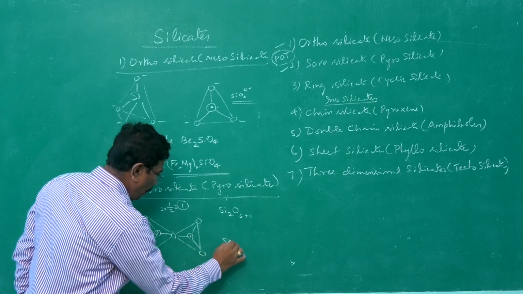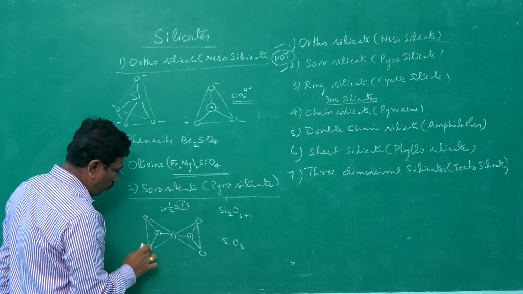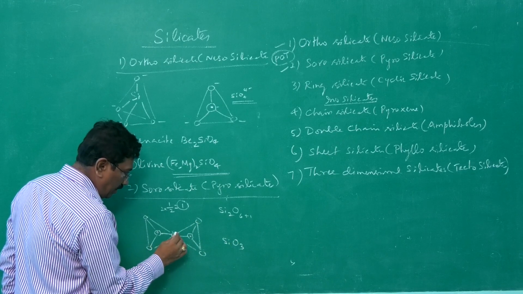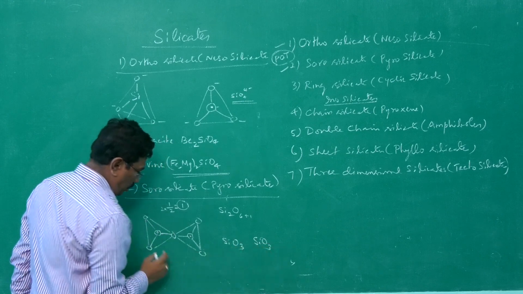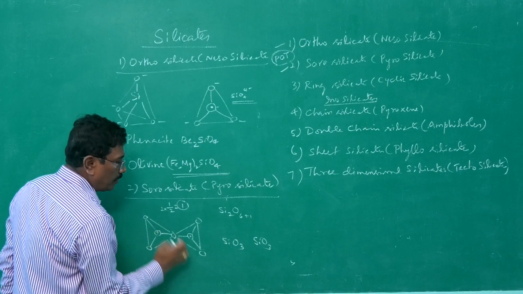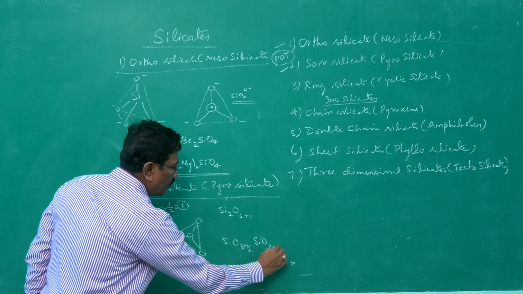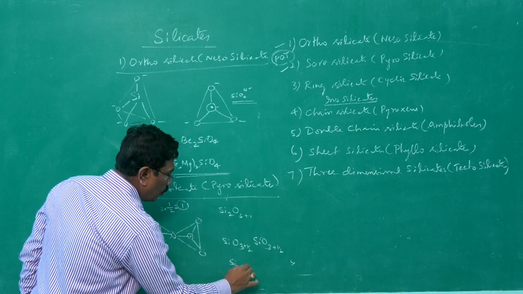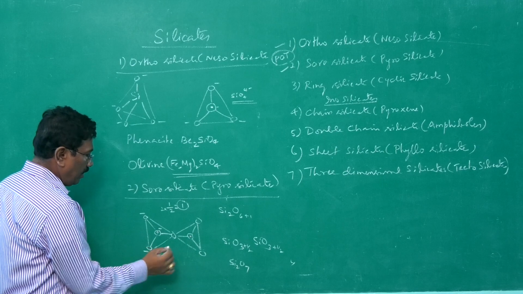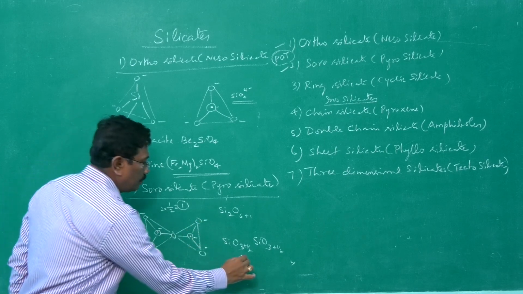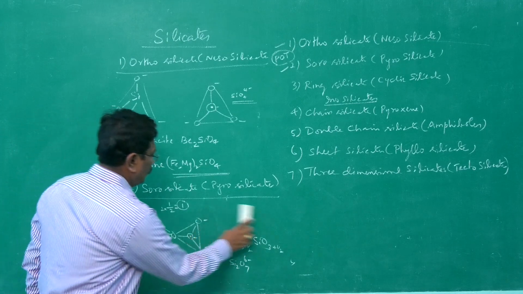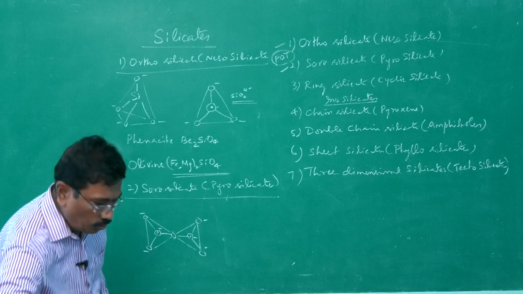For this silicon atom, 3; for this silicon atom, 3; the remaining 1 is common. Therefore, it becomes Si2O7. What about charge? 1, 2, 3, 4, 5, 6. It is 6 minus. So, Si2O7 6 minus is the charge.